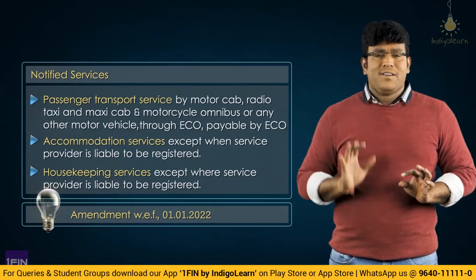That means what? Let me give a small example. Shiva Teja opened the app called Ola. I opened Ola app and I booked one bus for transportation. And the bus is actually provided by Mr. A. When I do a booking of that bus, Ola will send a message to Mr. A. Mr. A will actually give service to Shiva Teja. Now who is giving service to whom? Mr. A is giving service to Shiva Teja through Ola. So service is supplied through e-commerce operator. In that case also, e-commerce operator is liable to pay GST.